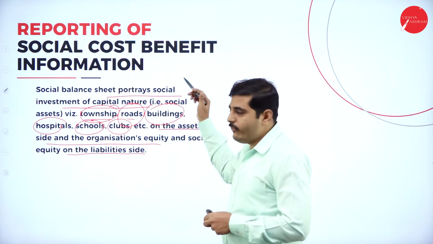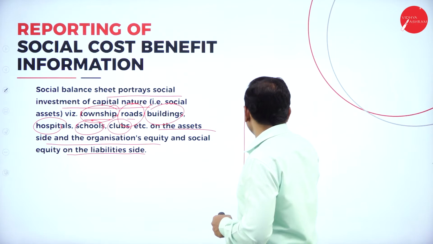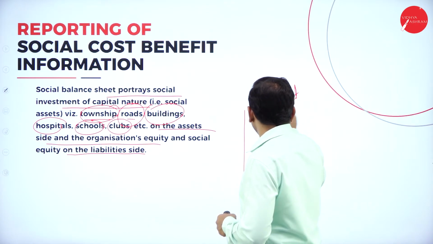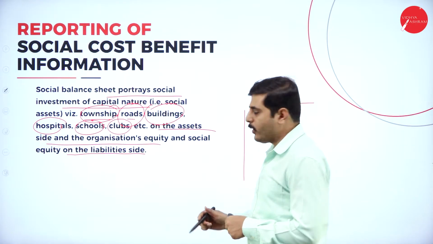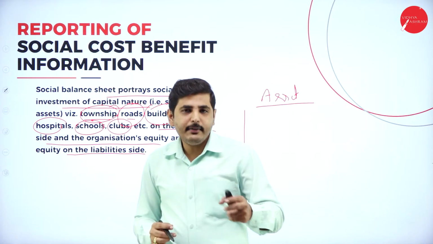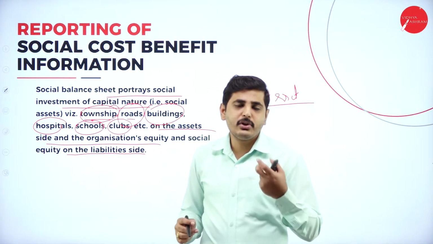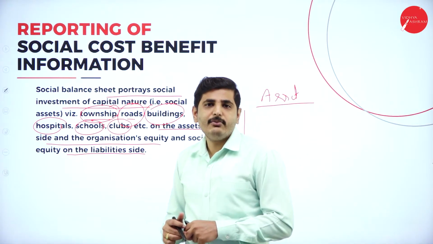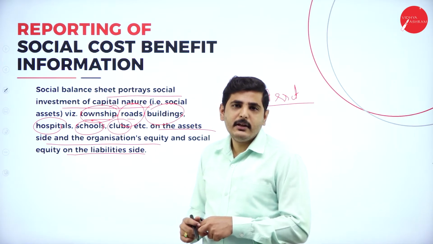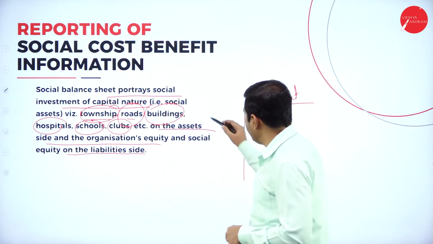So on the asset side we can show what are the assets we have developed. It may be roads, or connectivity, or buildings, schools, colleges, libraries, and tap water facility, good drinking water facility for the general public. So like this we can show it on the asset side.